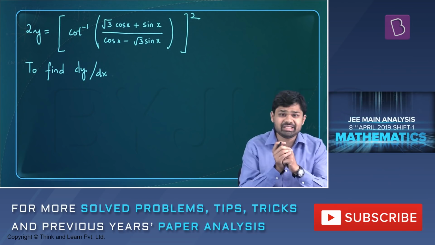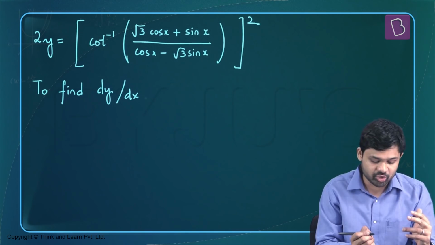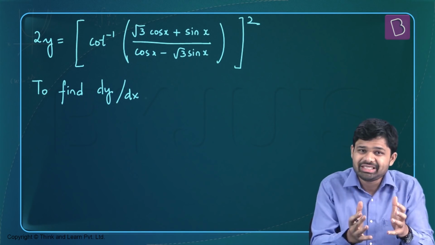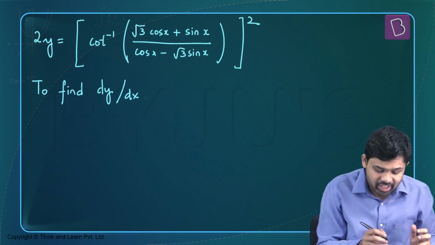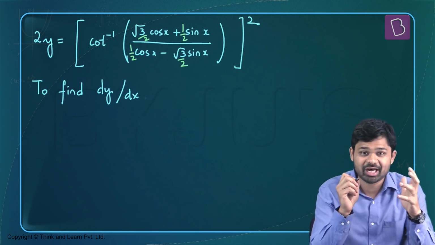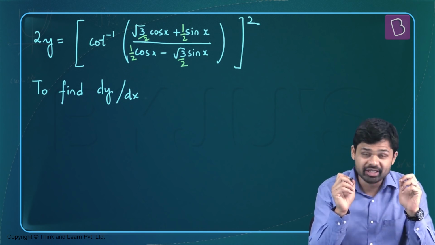And in fact, here we can simplify it very easily, because I see root 3 cos x plus sin x in the numerator, cos x minus root 3 sin x in the denominator of the argument, and as soon as I see this, I know the drill. I need to divide the numerator and the denominator by 2. So I'm going to divide all these terms by 2. So what I will get is root 3 over 2 cos x plus half sin x in the numerator, half cos x minus root 3 over 2 sin x in the denominator.